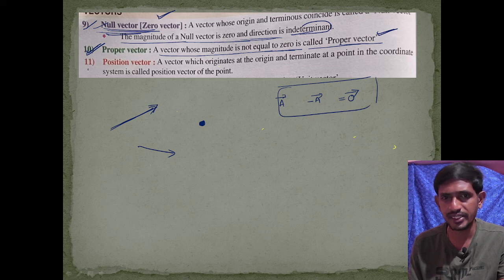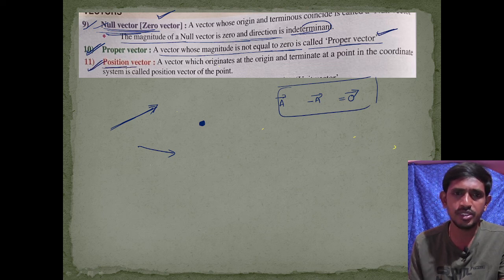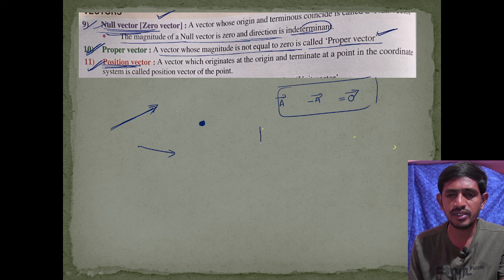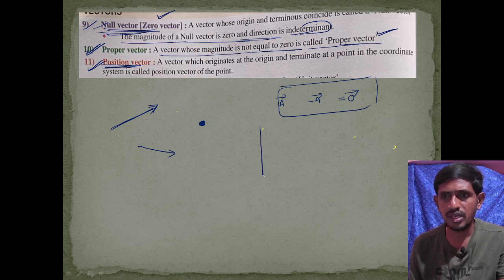Okay, next one, the position vector. What is the position vector? Position vector means, for example, if we take a Cartesian coordinate system, x coordinate and y coordinate here.